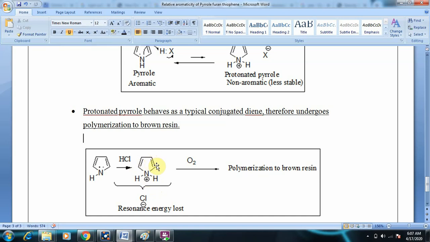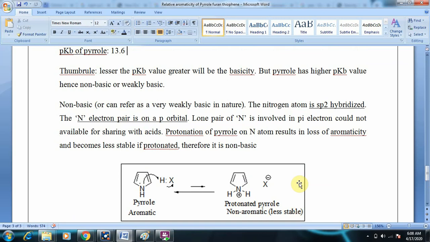Double bond alternating with a single bond, alternating with a double bond. So one double bond is in conjugation with the other double bond. So conjugated dienes undergo polymerization. So protonated pyrrole behaves as a typical conjugated diene, and therefore it undergoes polymerization in presence of oxygen to give brown resin. So this is all about the basicity of pyrrole.